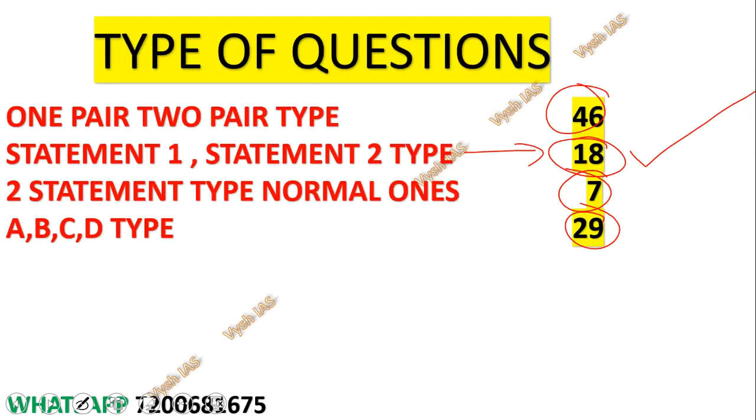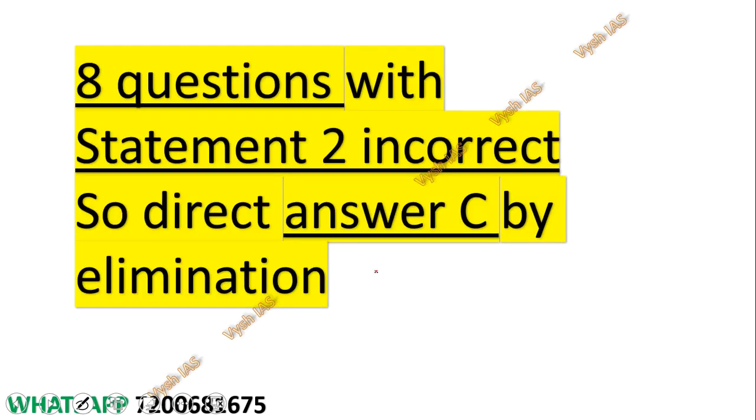Of those 18 questions, 8 questions were there in which statement 2 is incorrect, I'll show you here, meaning directly it will be answer C. 8 questions like that. Then 4 questions were like that, where you only have to know that statement 1 is incorrect and you will get that answer as D. So C and D, 8 plus 4, 12.